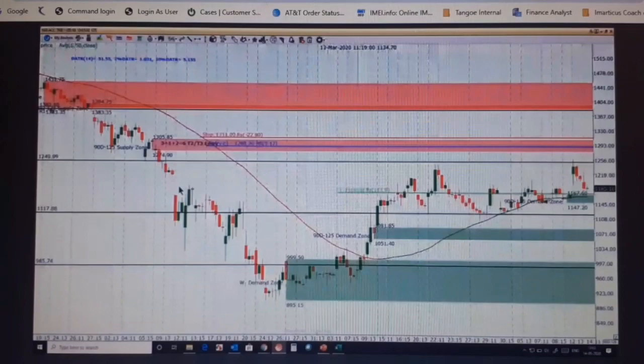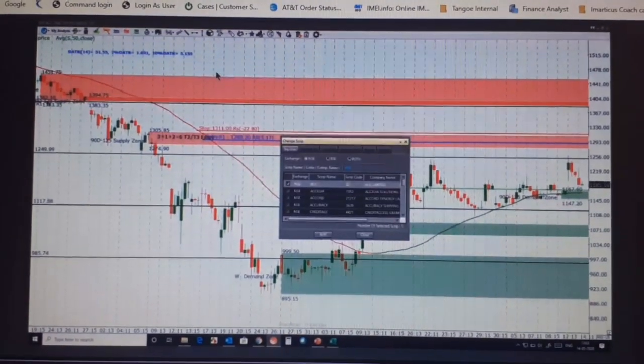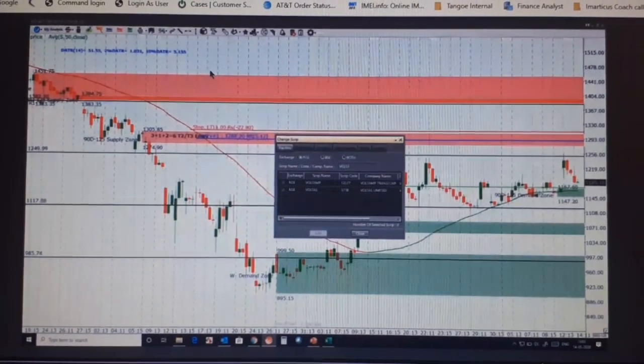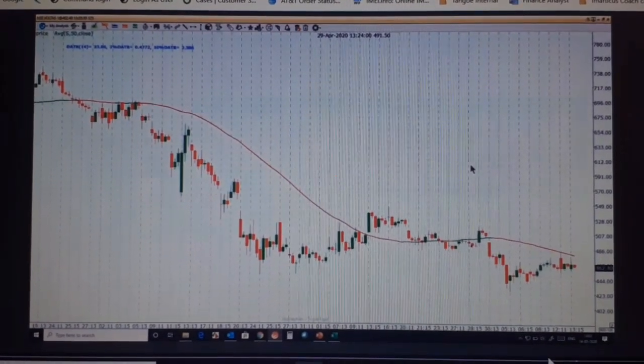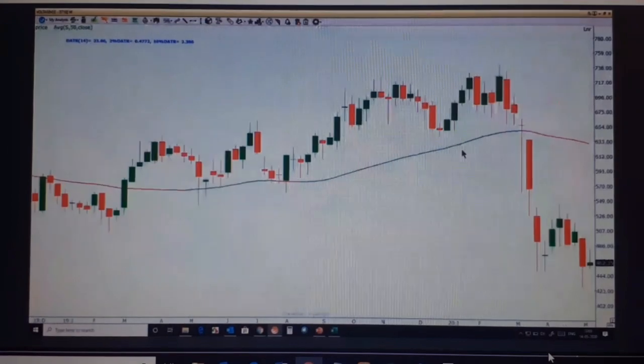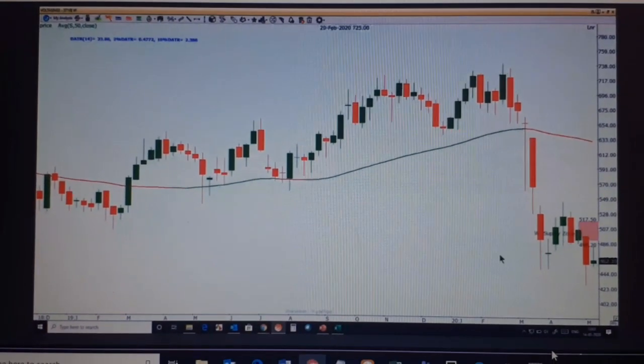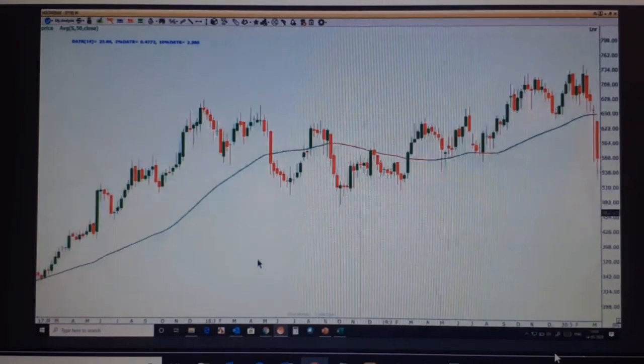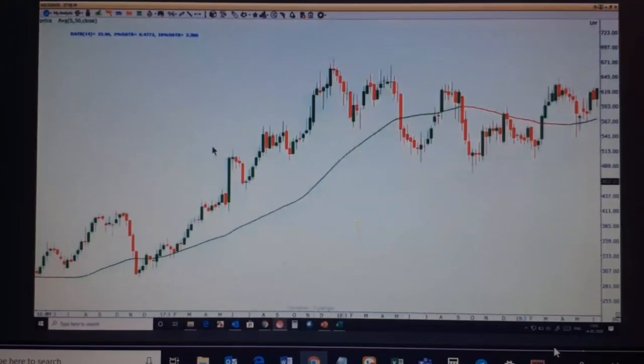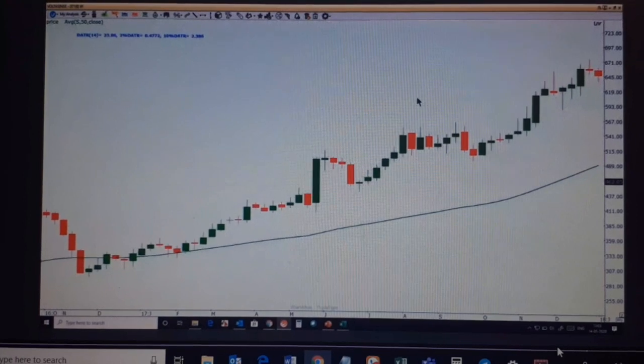Okay, so let's go for Voltus now. Voltus weekly income trade. So you have a supply over here on Voltus, and a demand. Let's go here, and we have a demand over here.